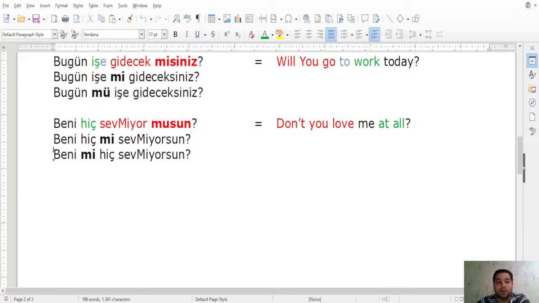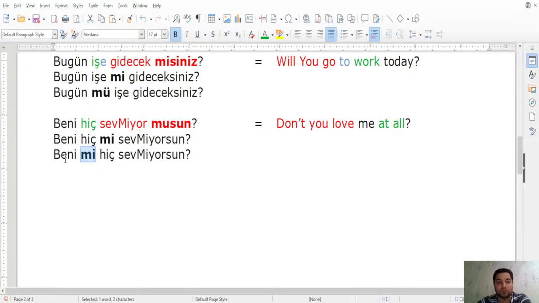And in the third one, beni mi hiç sevmiyorsun? I'm trying to clarify whether you don't love me at all or somebody else. Okay, beni mi hiç sevmiyorsun? And you see here it was mu, right? At the beginning it was sevmiyor musun. Now when it changes the place, it becomes me here and me here. You see, mu changes the place. It is transformed to me in the second one because hiç requires me and beni requires me, according to the vowel harmony.